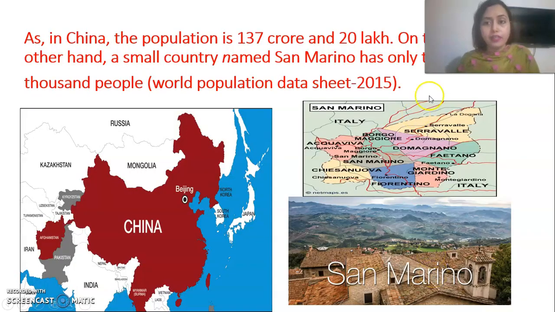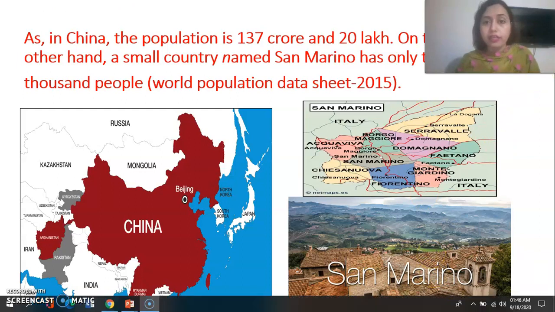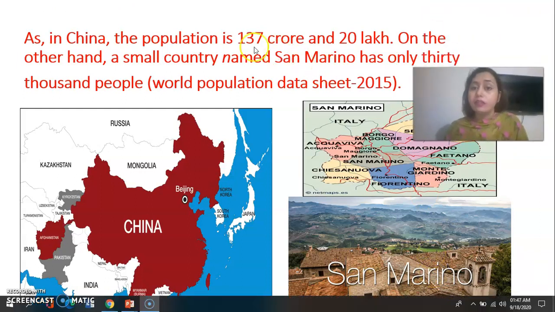Now go for the next thing. As in China, the population is 137 crore and 20 lakh. So what is the number? The number is 137 crore and 20 lakh. On the other hand, a small country named San Marino. See, here is a picture of San Marino.